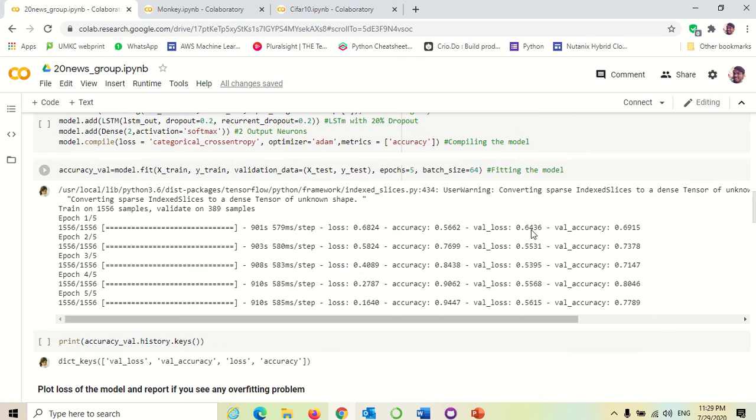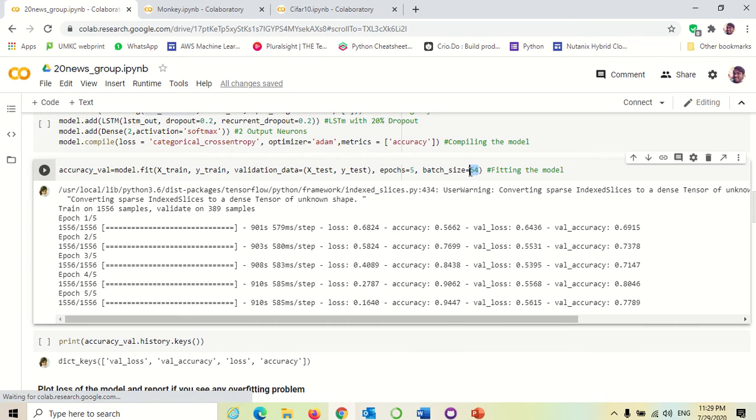You can see that for every epoch, initially accuracy was like 0.56. It is increasing with every epoch, up to about 94%. I have stopped at 5 epochs with batches of 64. If I take larger batches, Google Colab throws an error. It goes out of memory and the session gets terminated. So I have run with batches of 64. As the dataset is huge, it is throwing such an error, I think.